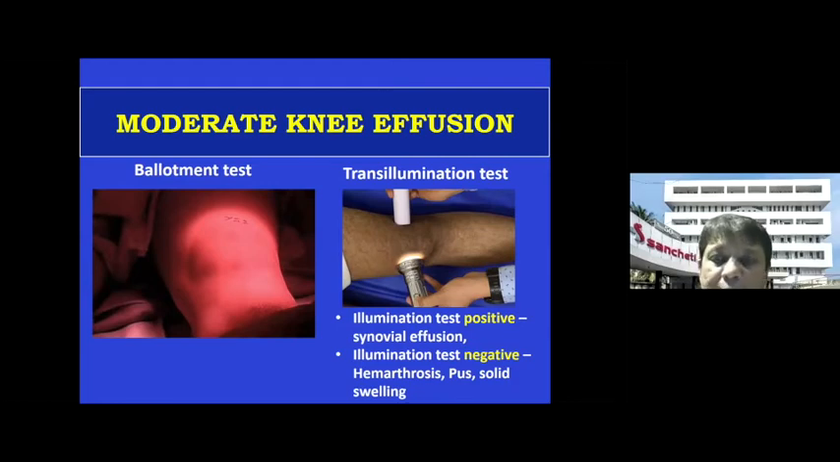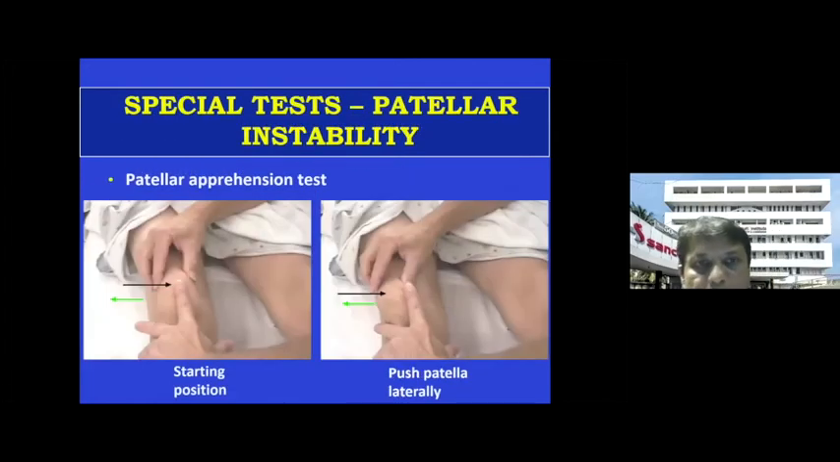If the transillumination test is negative, then that means whatever is inside the swelling is thick pus, maybe hemarthrosis, or maybe a solid swelling, maybe a neoplastic condition where it is a solid swelling, and you will get transillumination negative. So please keep that in mind, and that's very important.